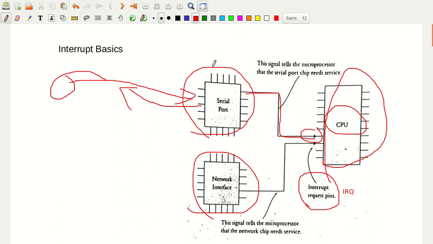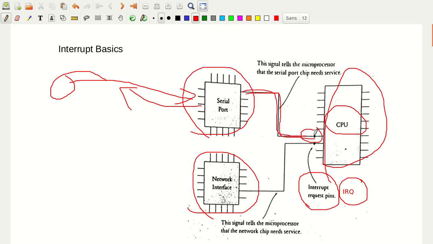But in this case, in the example I have taken, let me take one external device. It tells the CPU that there is some data which it has received from the external world, and that it wants your attention to take the data. So it raises the request through the interrupt request pin, and the CPU understands that the serial port wants to send data.